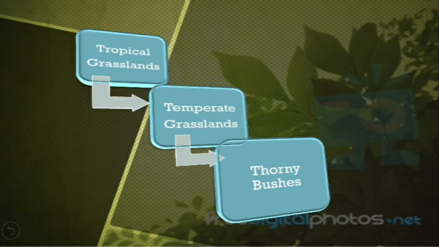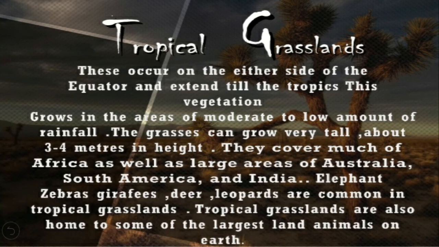Now there are 3 different types of grasslands. First, tropical grasslands, second, temperate grasslands, and third, thorny bushes. So first we will study tropical grasslands.